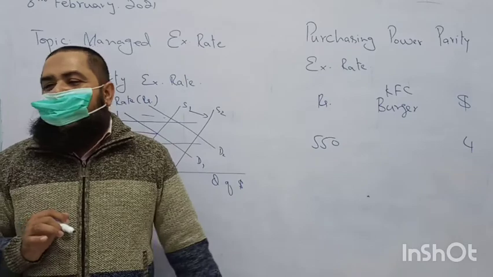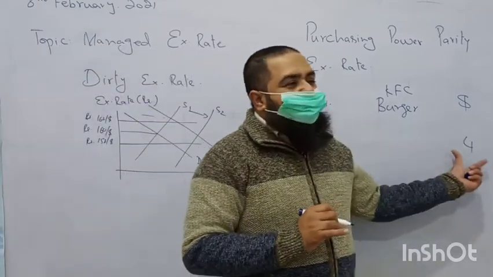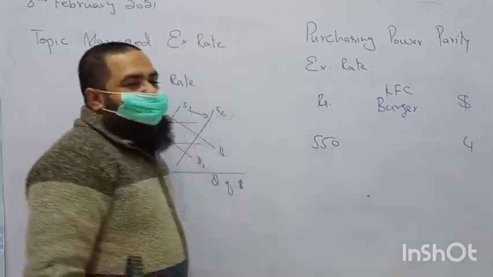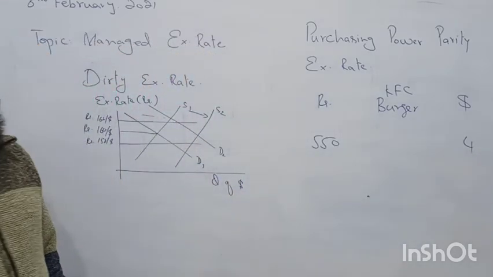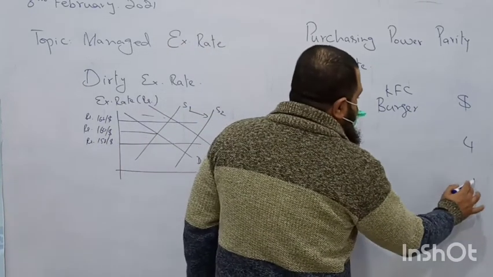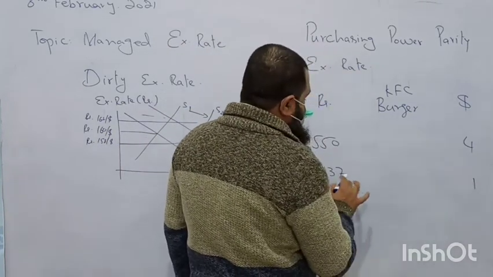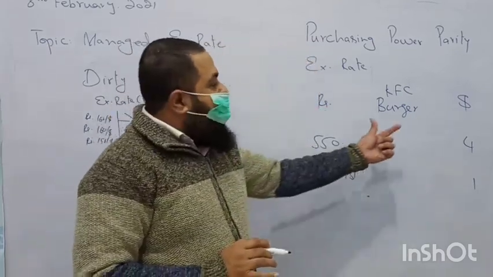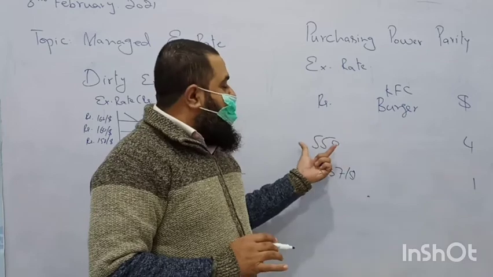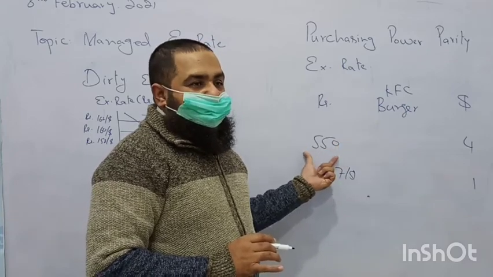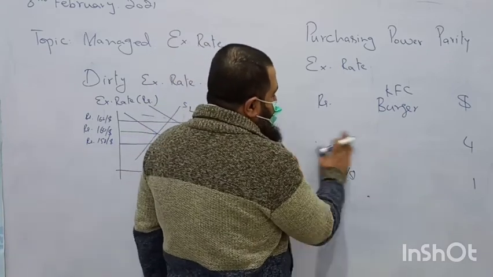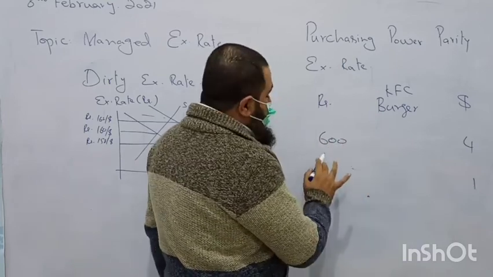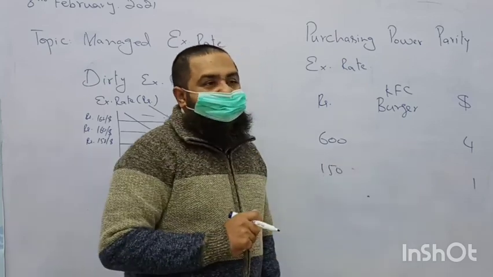So what will be the exchange rate? Divide 550 by 4. How much will it be? Find it out. Okay, so $1 will be given for about 137 rupees per dollar. The same basket of goods is purchased at 550 rupees over here. If I take the round figure of 600, it will be 150 rupees for each dollar.